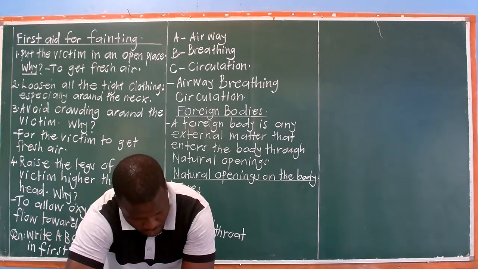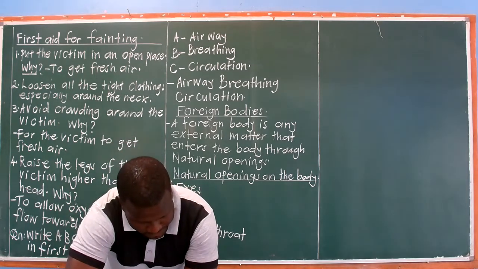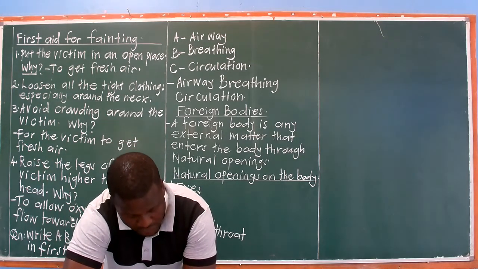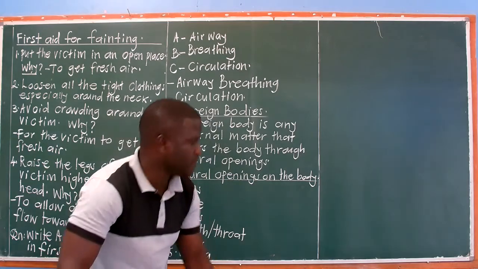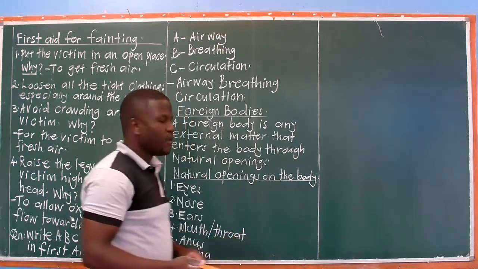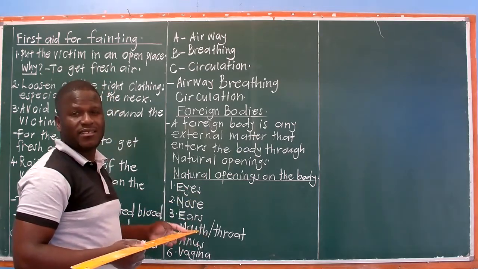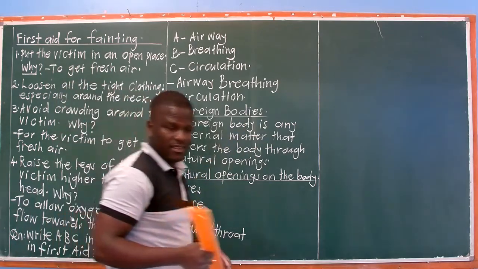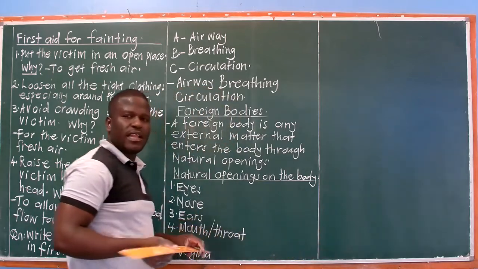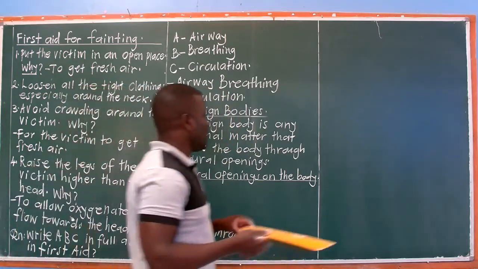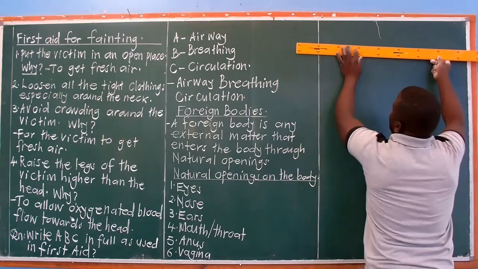Those are natural body openings where foreign bodies can pass. For example, some objects may enter your body through the eyes, like dust. Others can enter through the nose, like small insects, and so on.